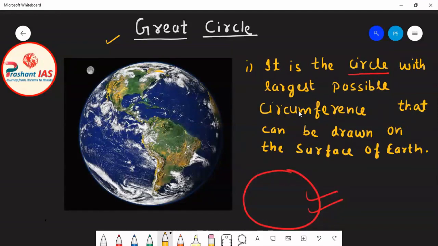It is a circle with the largest possible circumference that can be drawn on the surface of earth. So the first thing is that we have to identify a circle on the surface of earth whose circumference is largest.